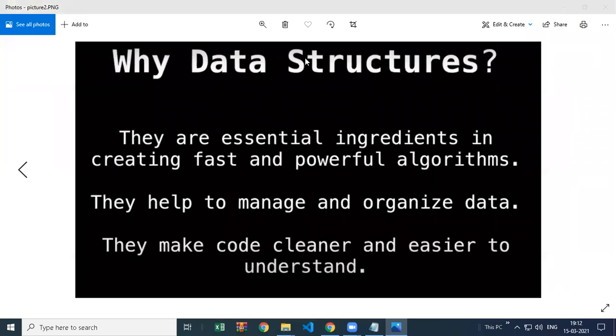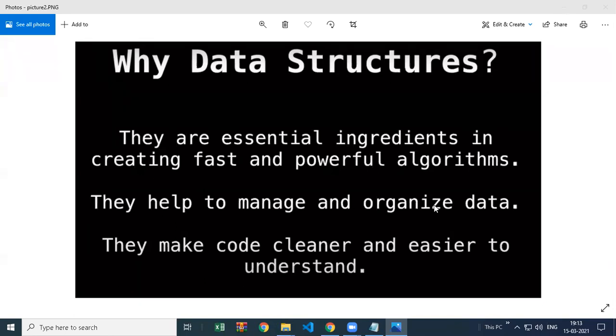Why data structure? Why is it required? They are essential ingredients in creating fast and powerful algorithms. See the words they are using. Like while creating any recipe, we put some ingredients. Similarly here, these are the necessary, important ingredients while creating a program. You cannot create a program without these ingredients. Otherwise, it is not going to taste well. If you want to create your program efficiently, you require these important points and techniques inside your program.